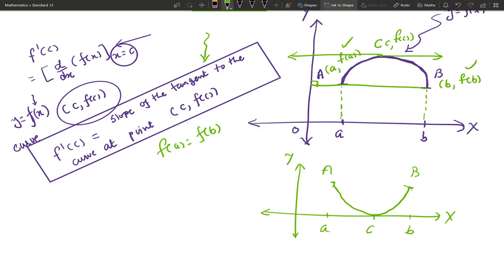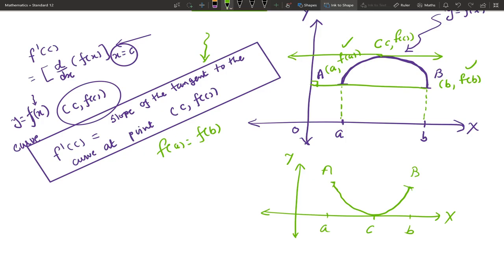So when we say that we are getting C belongs to open interval A comma B such that f prime C equal to 0, that means the slope of the tangent at the point C comma f of C is 0.